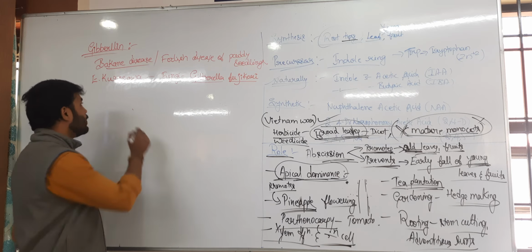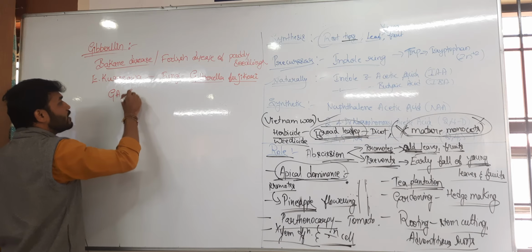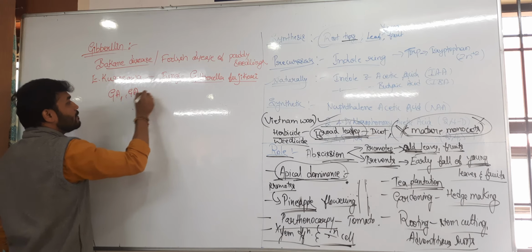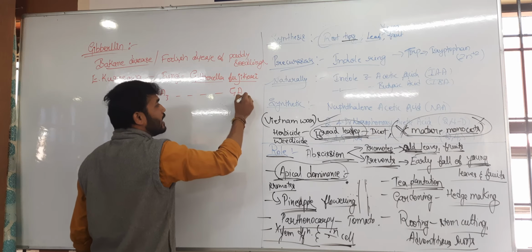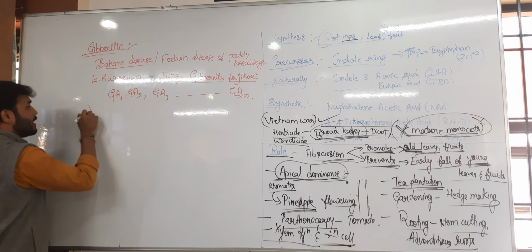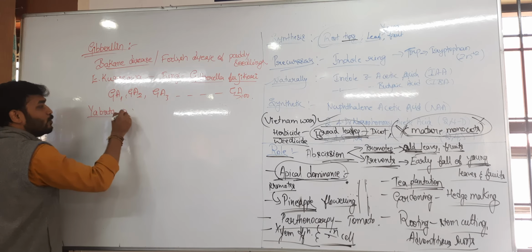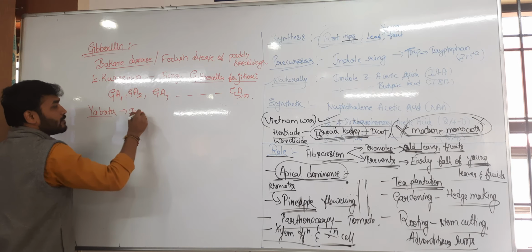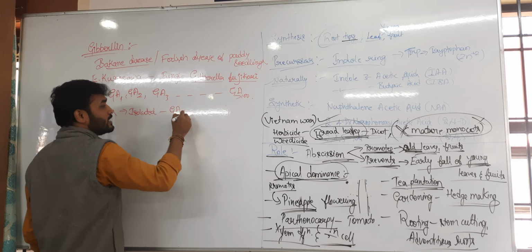Like that, nowadays we have more than a hundred gibberellic acids, from GA1 to GA3 up to more than 100. That was first isolated by Yabuta. So Yabuta isolated it in the form of gibberellic acid, that is GA3.